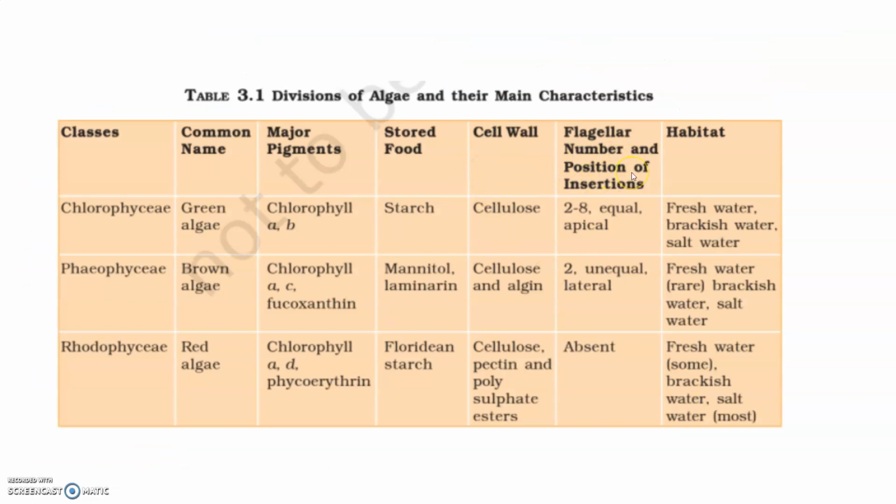We can see the divisions of algae with their main characteristics. These are the three divisions of algae: green, brown and red. And these are the pigments which we have discussed just now, and the stored food material. The wall is made of cellulose, and algin in brown algae, and pectin in the red algae. And the flagella, the number of flagella and their position and insertion: 2 to 8 here, 2 here, and here they are absent. Here, habitat, where they are found in fresh water or in salt water also. That's all for today.